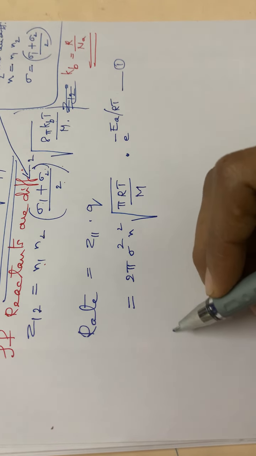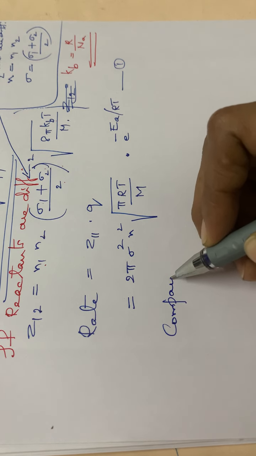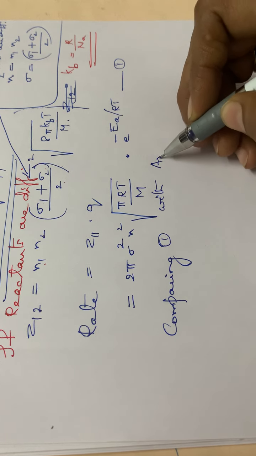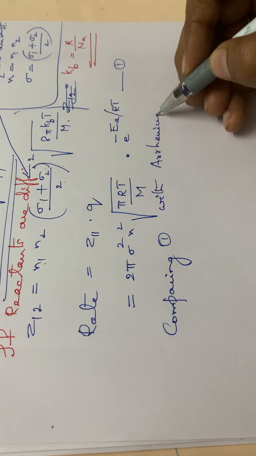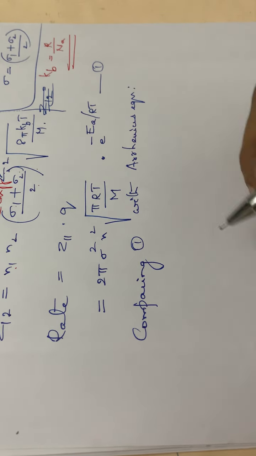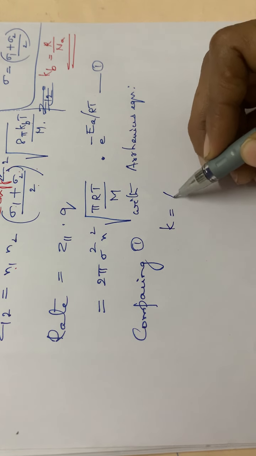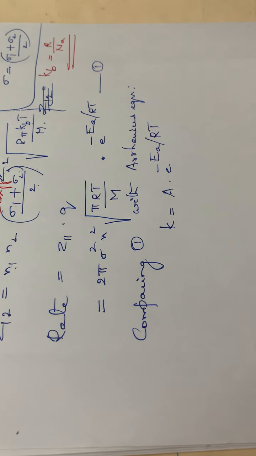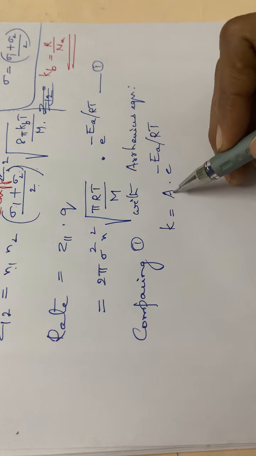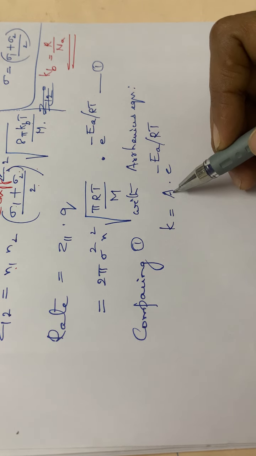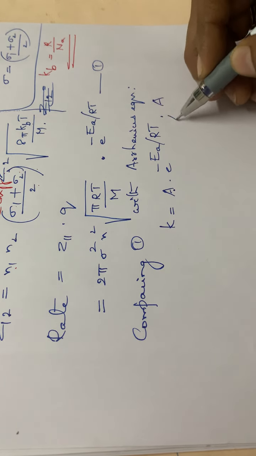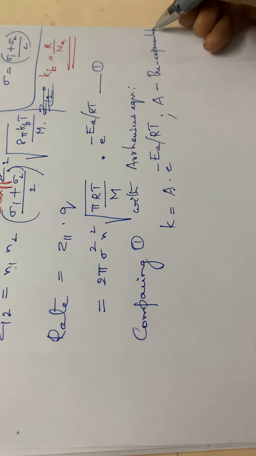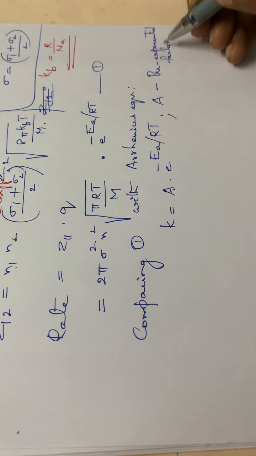Then the next step, you have to compare equation 1 with the Arrhenius equation. So what is the Arrhenius equation? K is equal to A into e raised to minus EA divided by RT. You have studied this equation, isn't it? What is A here? A is the pre-exponential factor.